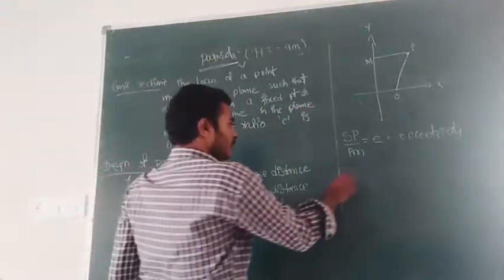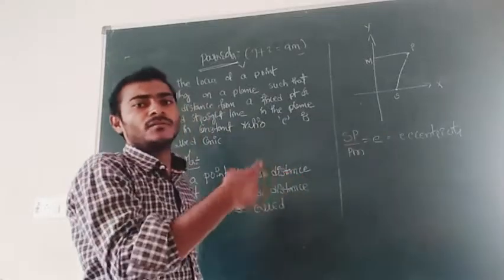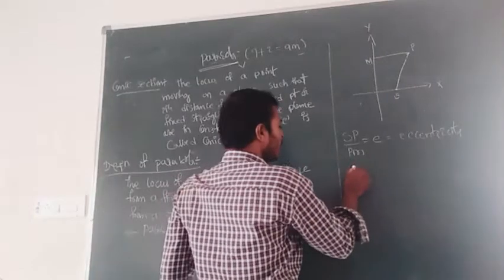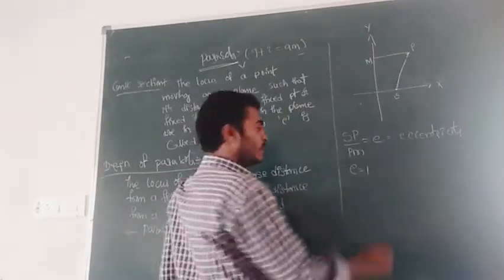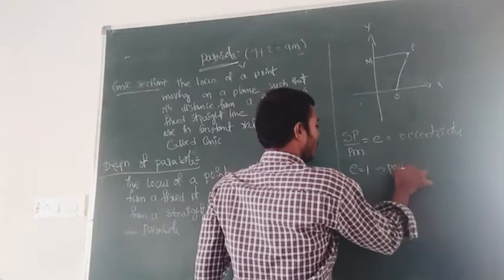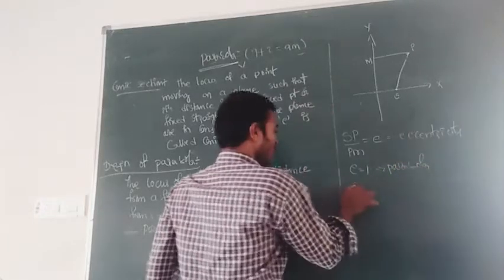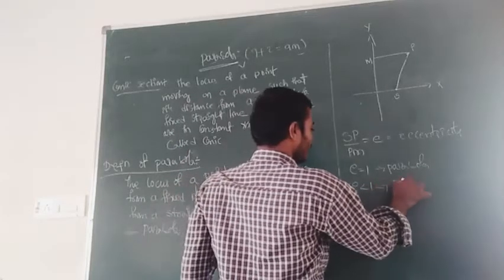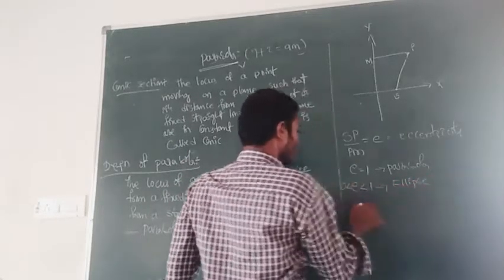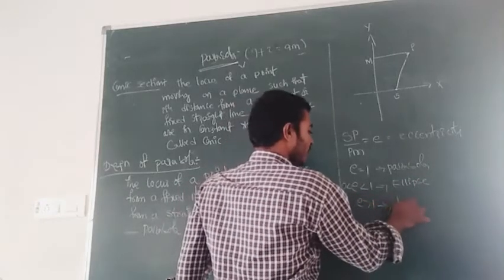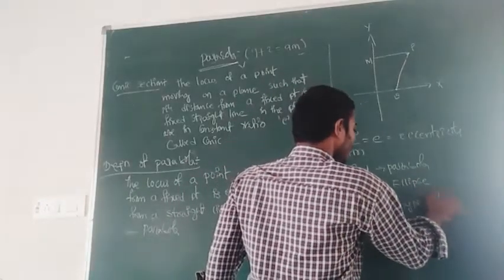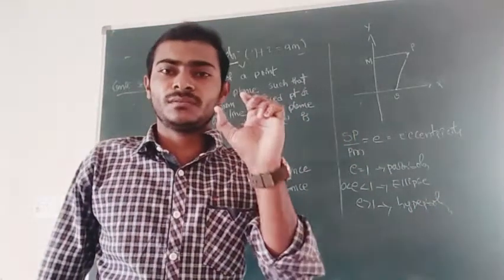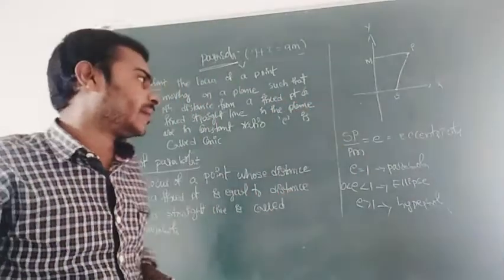Depending on the E value, the curve will be a parabola, ellipse or hyperbola. When E is equal to 1, we say the curve is called a parabola. If 0 is less than E less than 1, it is an ellipse. If E is greater than 1, it is a hyperbola. Parabola is nothing but one curve.